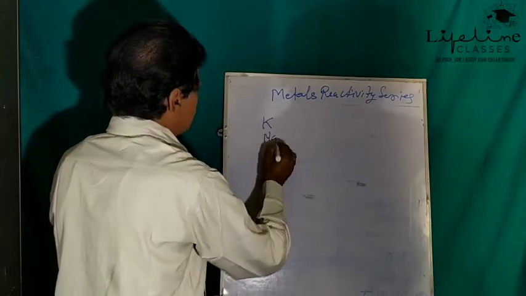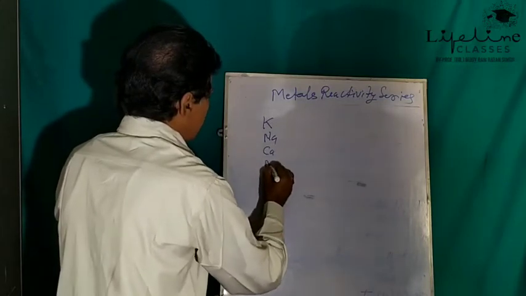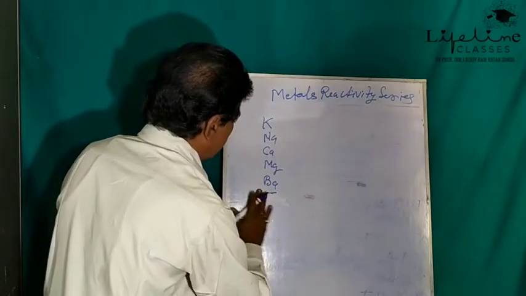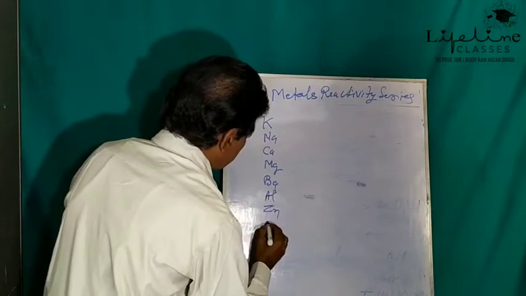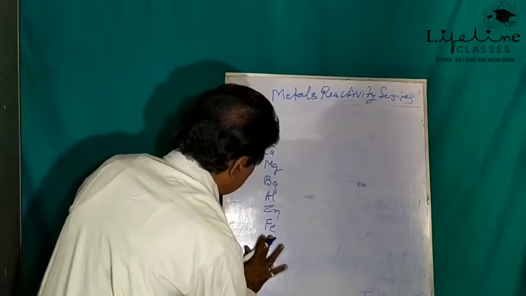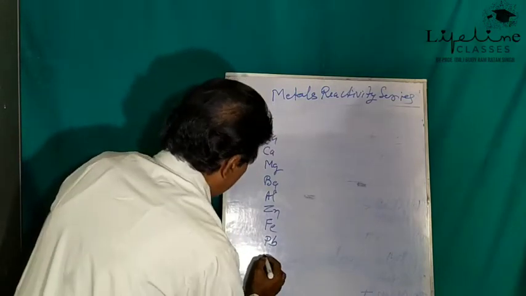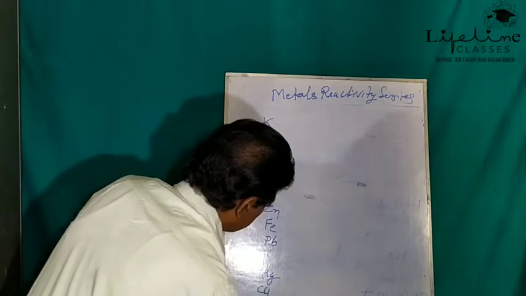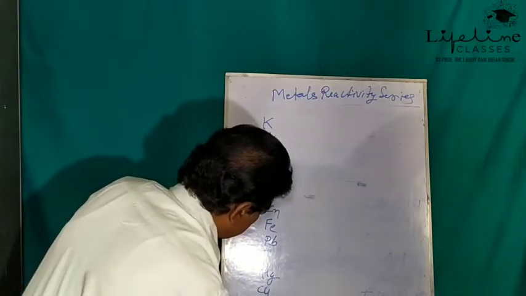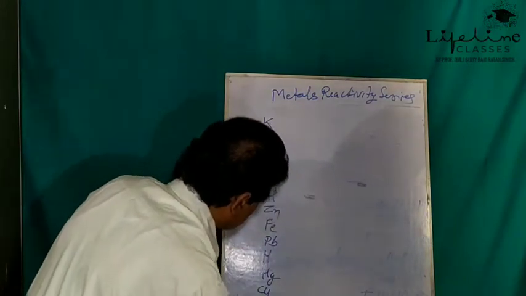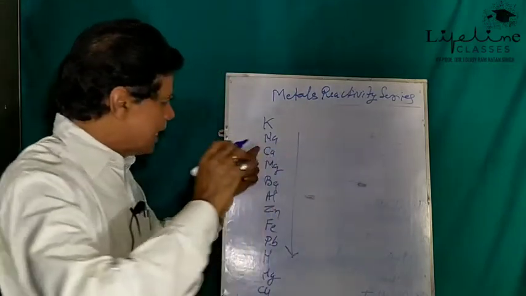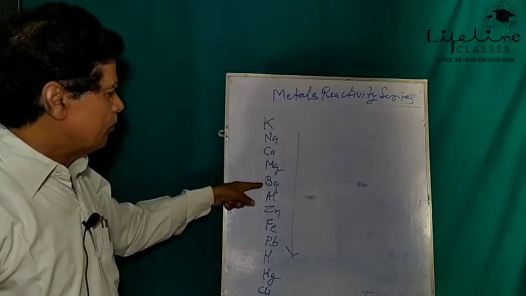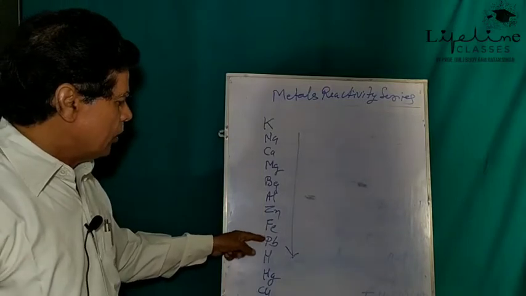Below this potassium is sodium, then calcium, magnesium, barium, aluminum, zinc, iron, Fe, Pb, lead, hydrogen, and below this hydrogen Hg, Cu, Ag, Au and Pt.